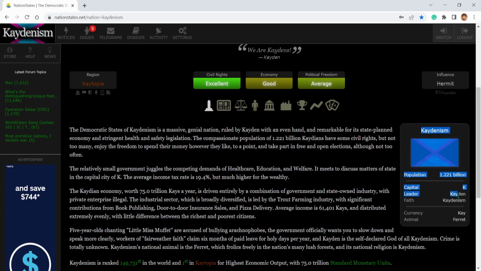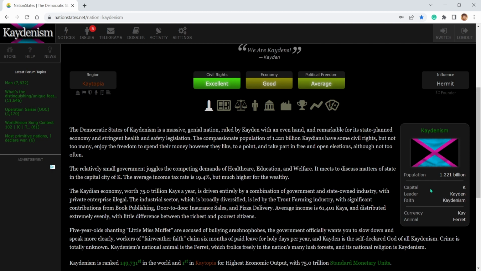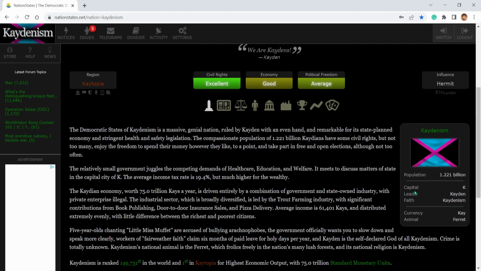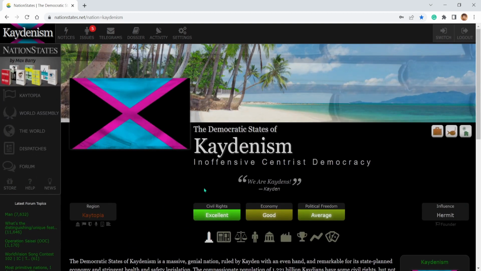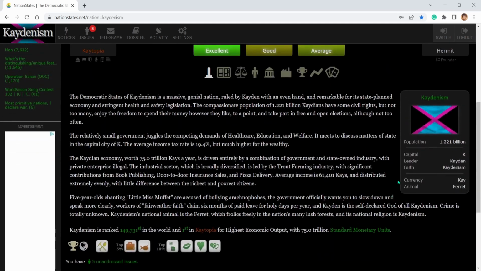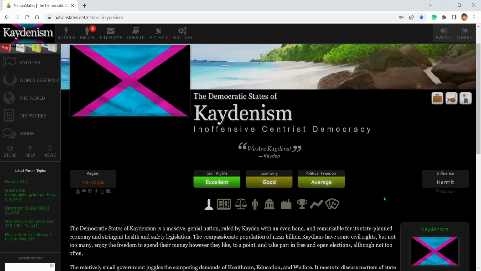And then over here on the right, we have information about the nation. Cananism, 1.2 billion population. We got the capital as K. Leader is myself, of course. The faith is Cananism. Ironic because the nation is Cananism too. Again, this is all about me. The currency is K, but the ferret is the national animal. Okay? Not everything has to be about me. Sometimes we like ferrets.